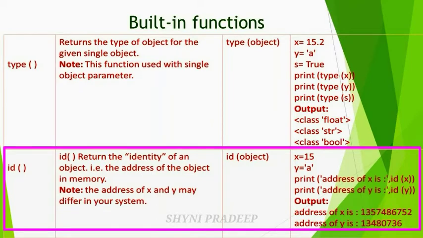The syntax of this id function is id(object). See the example: x equal to 15, y is equal to a. Print address of x is id of x, print address of y is id of y. So x is stored in this address, and y is equal to a is stored in this address. The address will be displayed on the output screen when you are calling this id function.